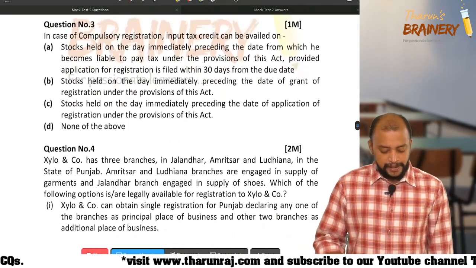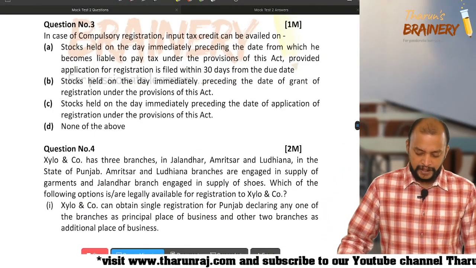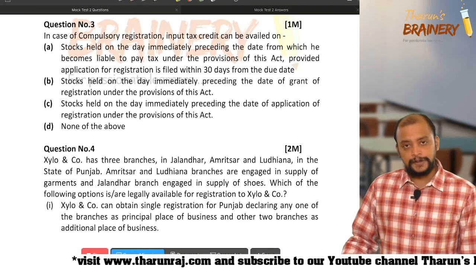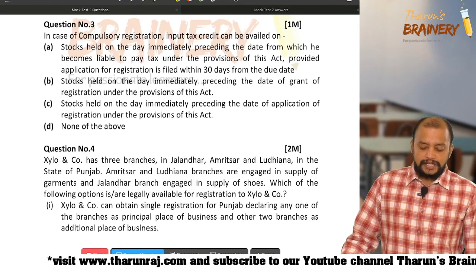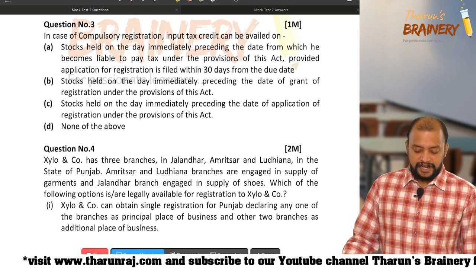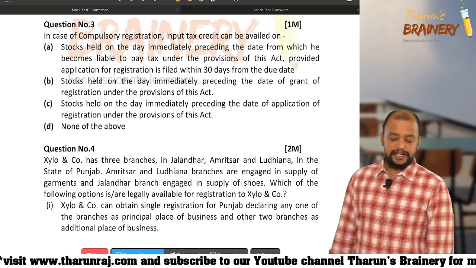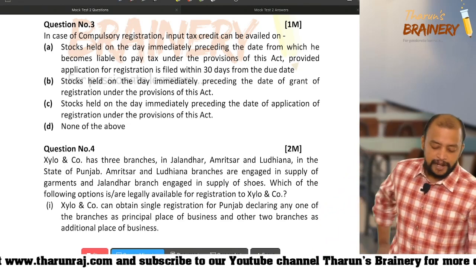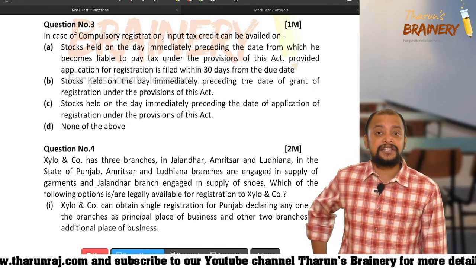In case of compulsory registration, input tax credit can be availed on stocks held on the day immediately preceding the day from which he becomes liable to pay tax under provisions of this act, provided application for registration is filed within 30 days.